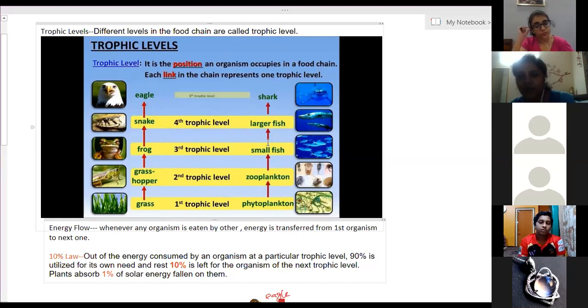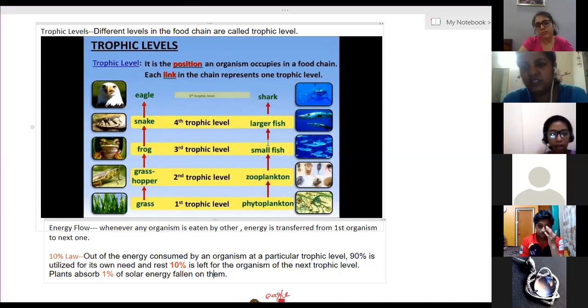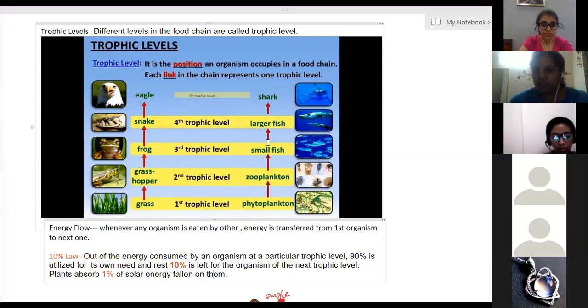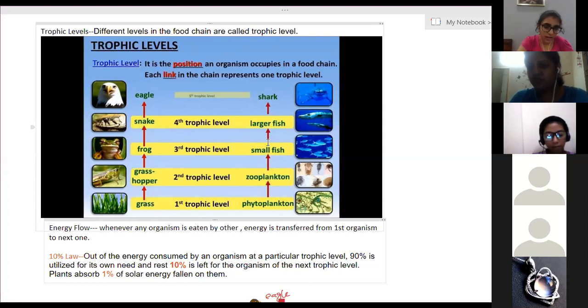Okay. Now energy flow. When one organism is eaten by a second organism, along with food, the energy is transferred. Food is eaten. That means what? We are eating plants. We are getting the components of food, carbohydrates, fats, and proteins. Ultimately, what do we get from that food? Energy. So after eating plants, we got energy.